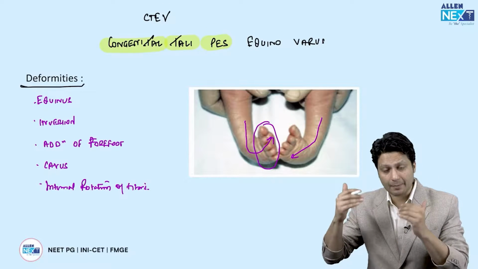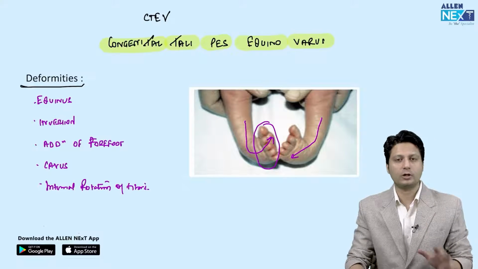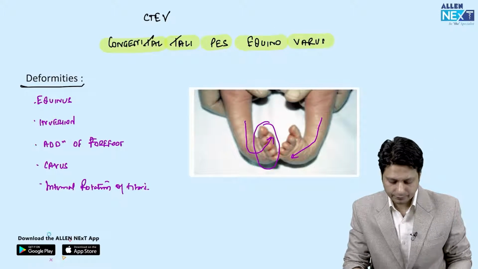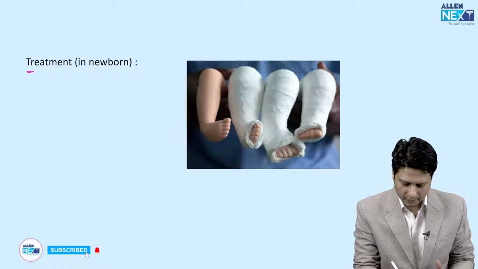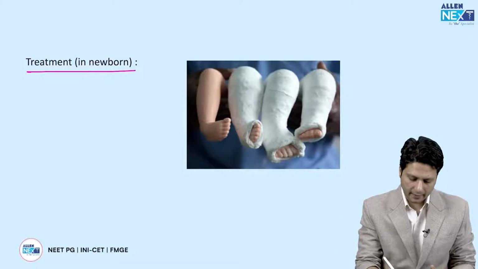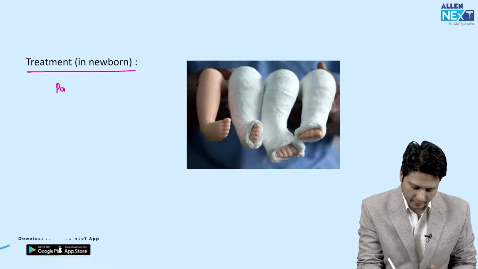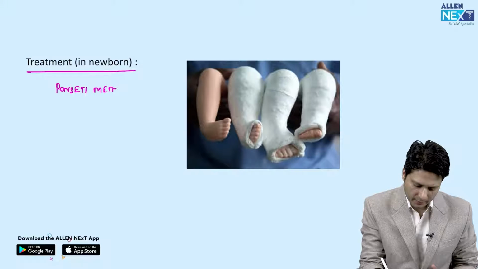Now what are the basic abnormalities? One is equinus deformity, other one is varus deformity. So that was identification. As far as management in newborn is concerned, the deformities are gradually corrected, and that treatment is achieved by Ponseti method. So Ponseti method is used in the management of this condition.